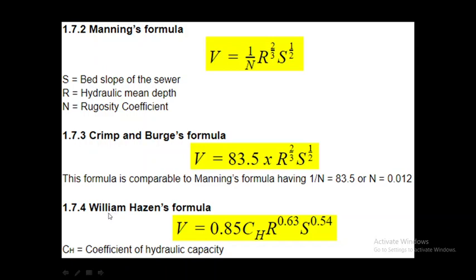Then last formula, Hazen-Williams formula, states that V is equal to 0.85 C_H R raised to 0.63 S raised to 0.54, where C_H is the coefficient of hydraulic capacity, R hydraulic mean depth, and S is the bed slope.